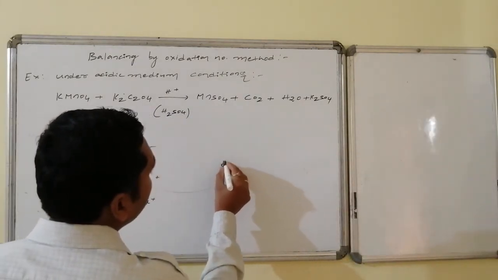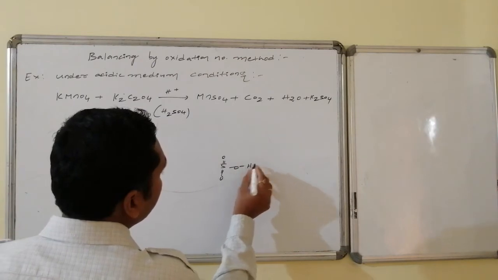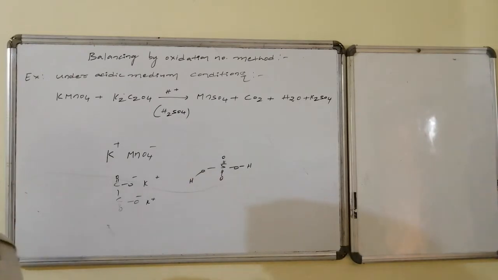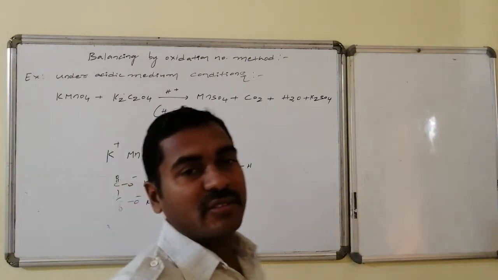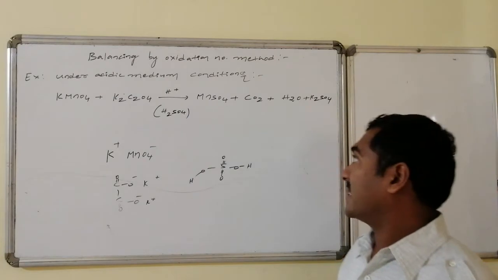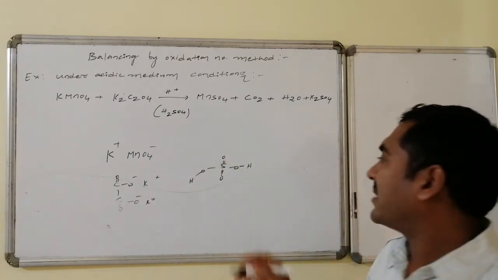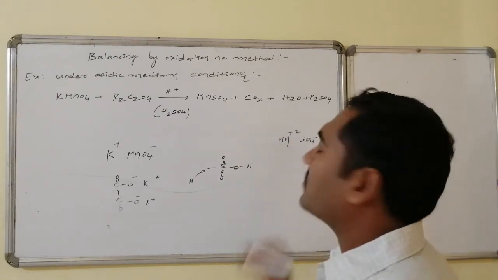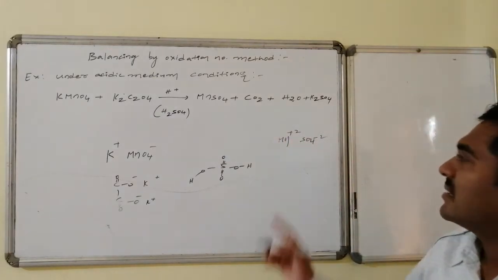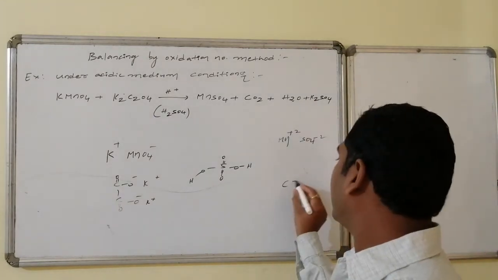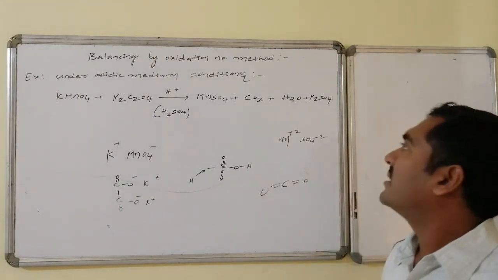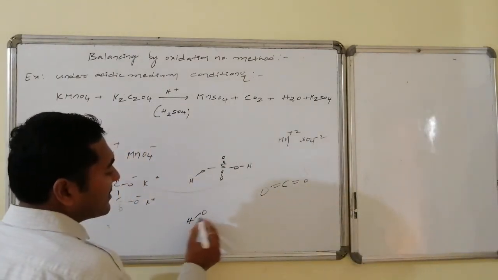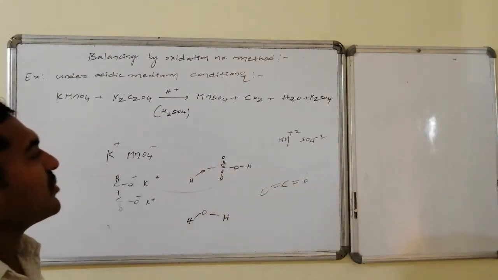Anyhow, I am writing it once again. This is the structure of sulfuric acid, whereas this O-H bond easily undergoes cleavage and gives H plus ions followed by SO4 2 minus ions. And manganese sulfate is also an ionic compound. In this, manganese is present in +2 state and SO4 is present in -2 oxidation state. Carbon dioxide is a neutral, covalent species, there is no ionic portion, that is C double bond. Water molecule is known, but generally we consider water as present in the form of H plus as well as OH minus.